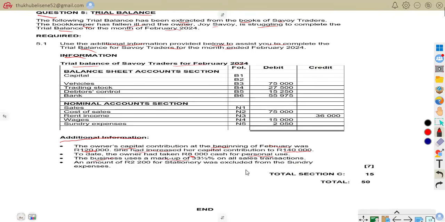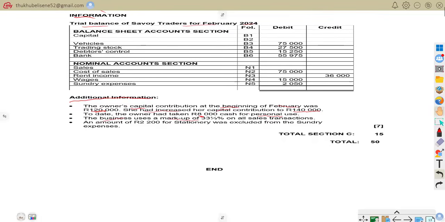So what we are going to do there is the calculation of sales. So 75,000 is the amount of our sales that I'm talking about.